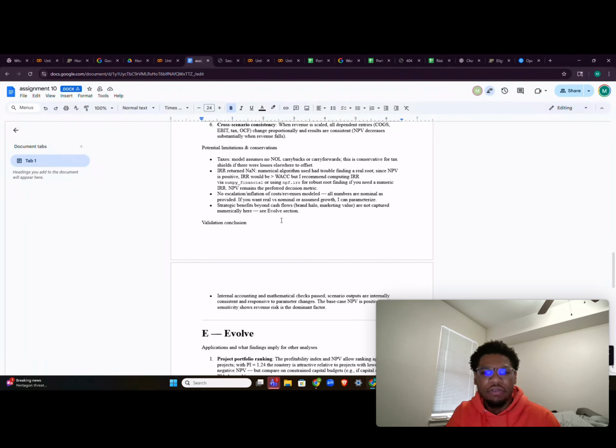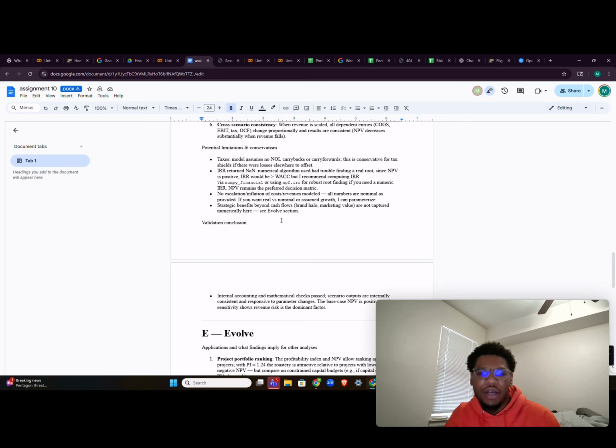The IRR is not available, as the numerical algorithm used had trouble finding the actual root. Since NPV is positive, IRR should be greater than the WACC, but the AI recommended computing IRR via NumPy Financial. That's one thing I could have done. But NPV is the preferred decision metric for professional standards. There's no escalation or inflation of costs and revenues in the model. All the numbers are as provided. I could assume real and nominal or assumed growth, but I didn't.